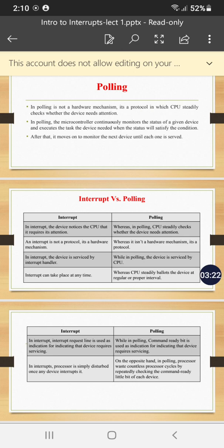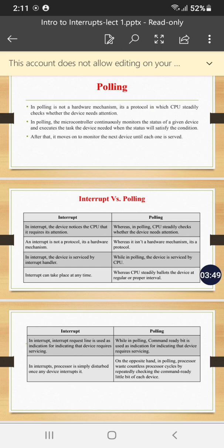Interrupt is not a protocol, it is a signal. Polling is a type of protocol. An interrupt is handled by the interrupt handler. In polling, the device is serviced by the CPU. If any attention request is received by polling, it has to be resolved by the CPU.